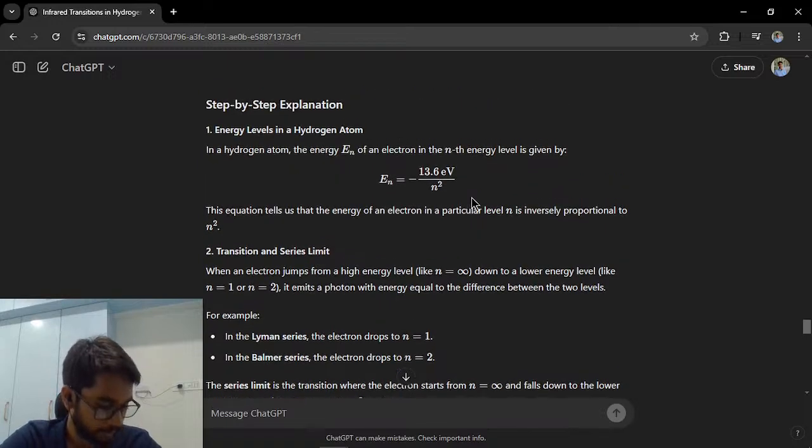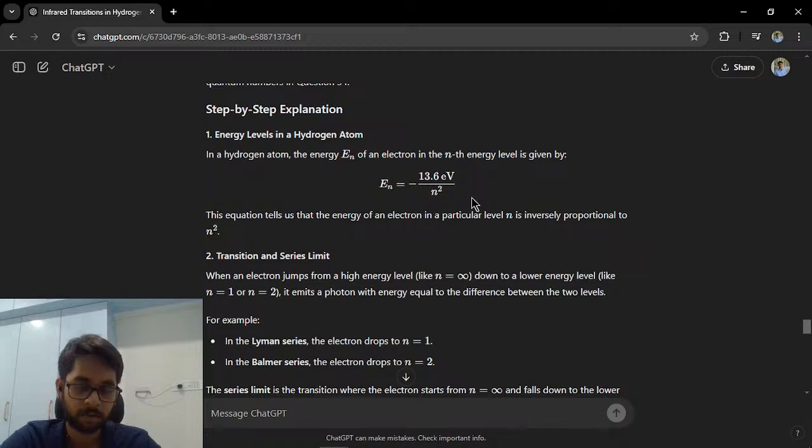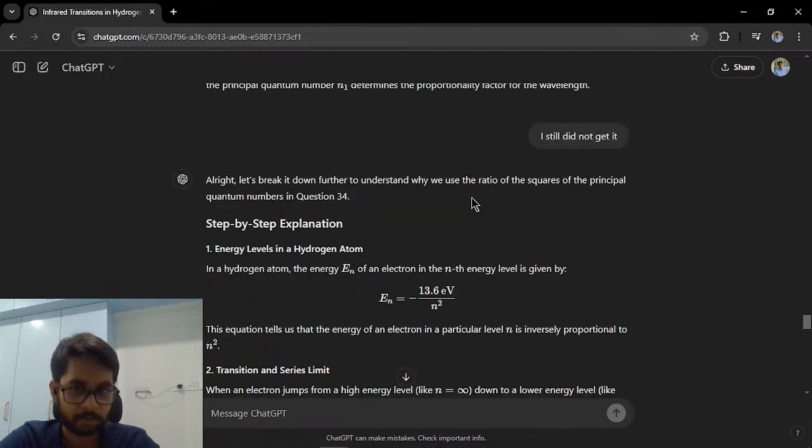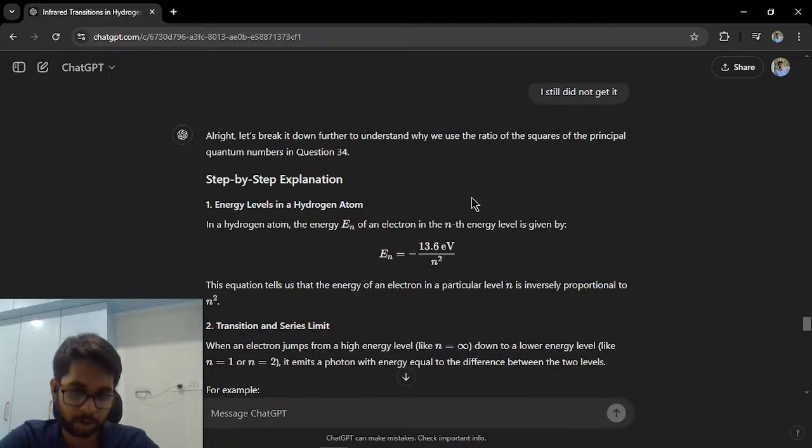level we know that there is an energy relation with this one wavelength. So we can use the concept of energy because that is easier to understand. Because of this formula E is equal to hc upon lambda, we know that energy is inversely proportional to the wavelength. If they're asking us to find the shortest wavelength, they're basically, paraphrasing the same question, asking us to find the largest energy gap difference.